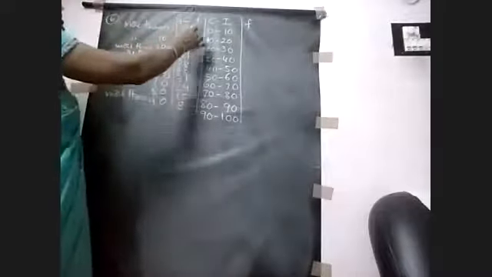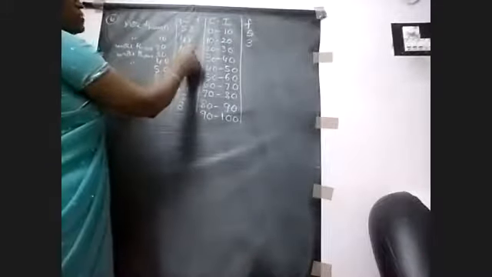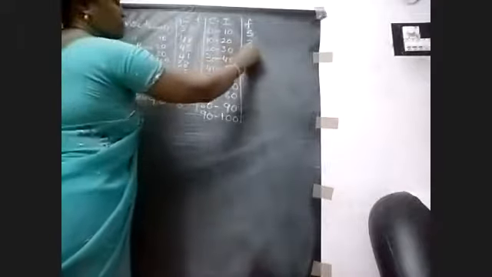Ma'am, 53 minus 48. How much? 5, ma'am. 5. Okay. Next, 48 minus 45. 3. And next, 45 minus 41. 4.